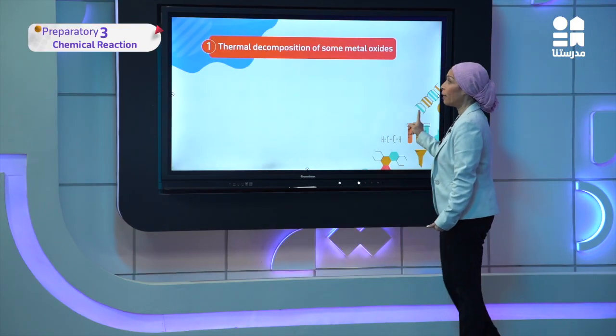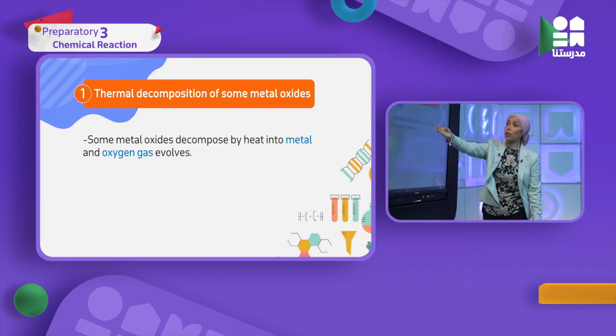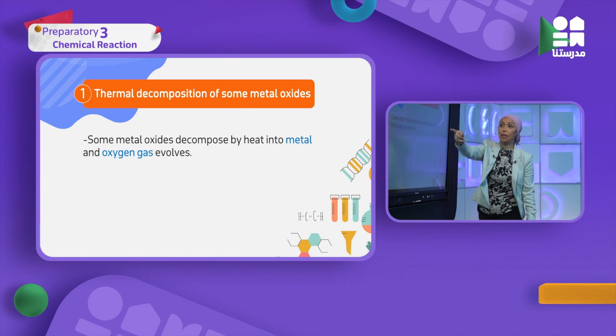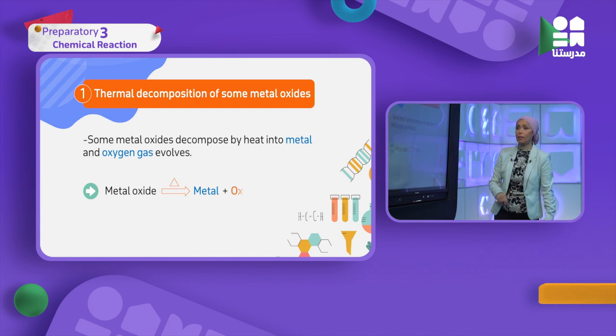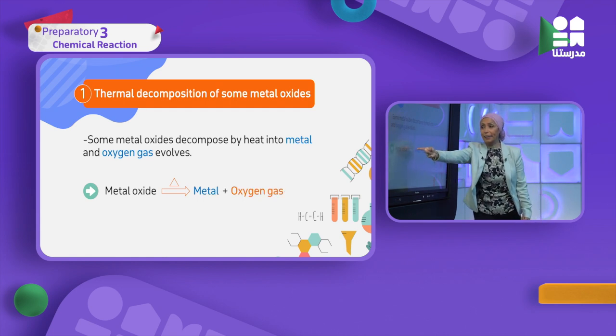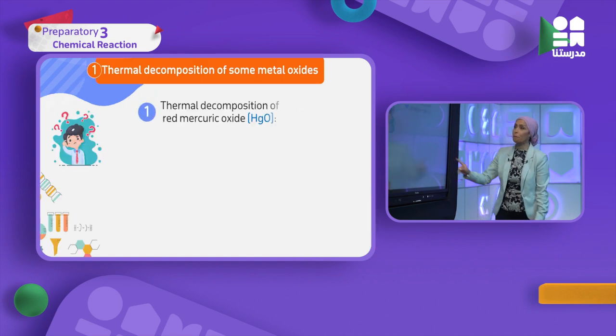Let's start the experiment. First thing, as I said, the metallic oxide decomposes. I said metal oxide will give me metal plus oxygen gas. This is the equation that I'm going to use. This metal oxide gives me, by heating, metal plus oxygen. So come on, let's see the experiment.